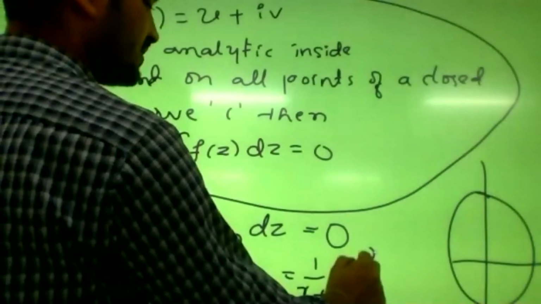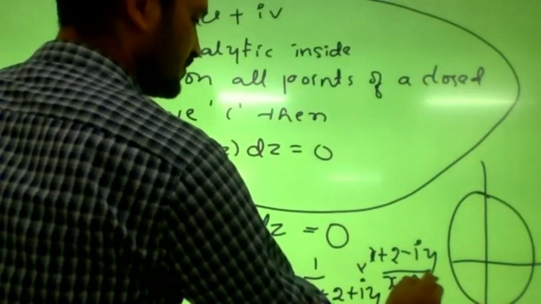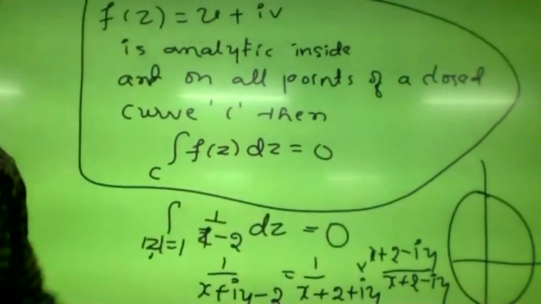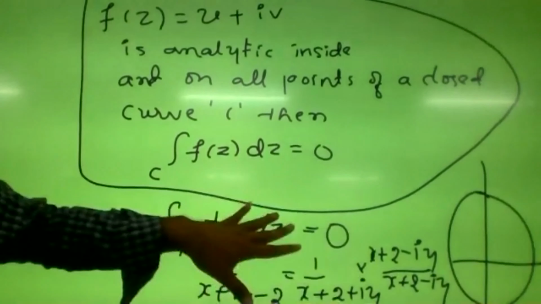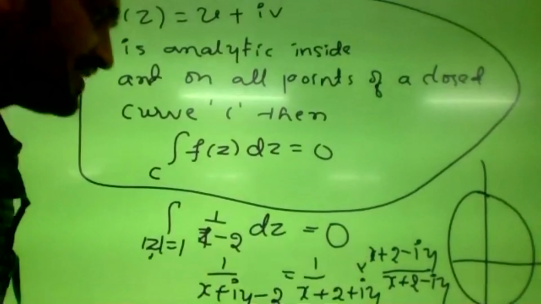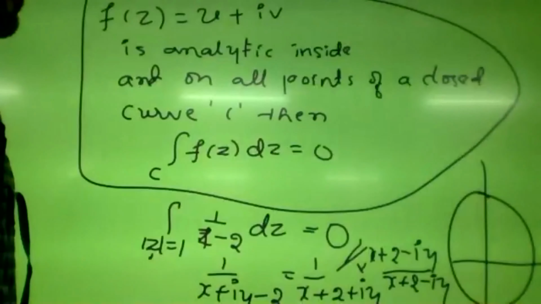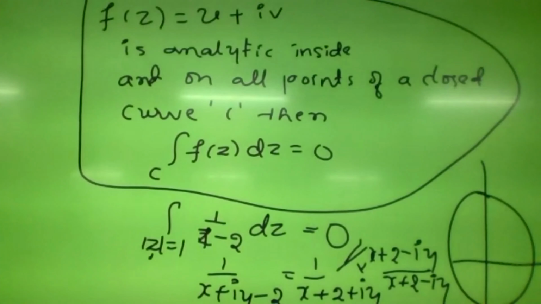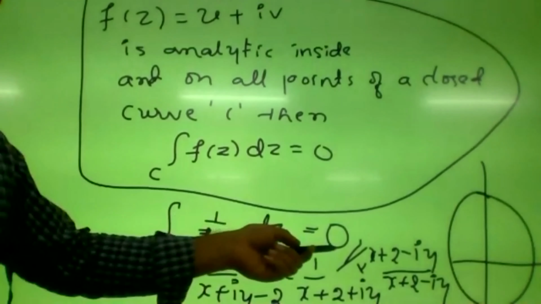It will become x minus 2 minus iy by x minus 2 plus iy times x minus 2 minus iy. By multiplying this, you can split the real and imaginary parts. After that, based on the curve, you substitute y in terms of x. If you do all these circles, at the end you will come out with the answer 0. Okay, sir. So instead of doing all this, if you know the statement of Cauchy's theorem, you can directly select the option: the value of this integral will be 0.